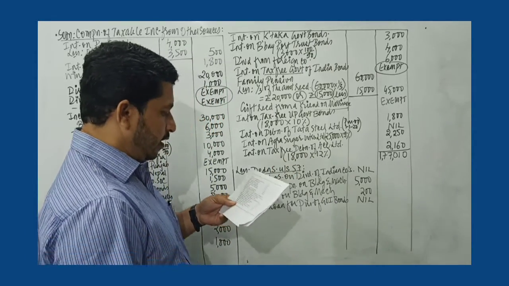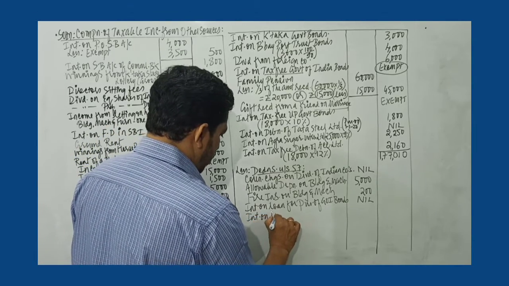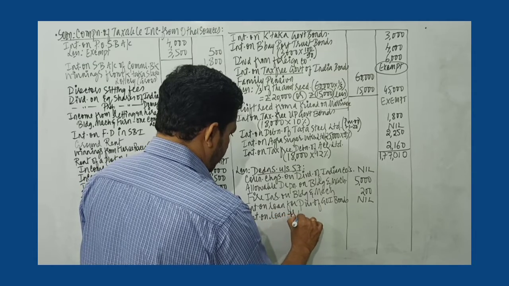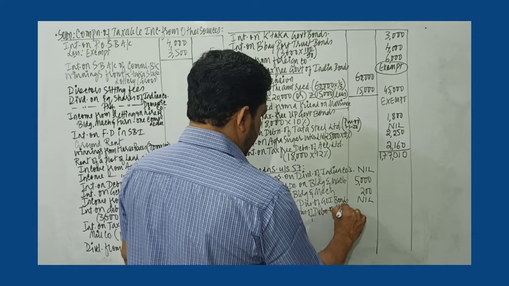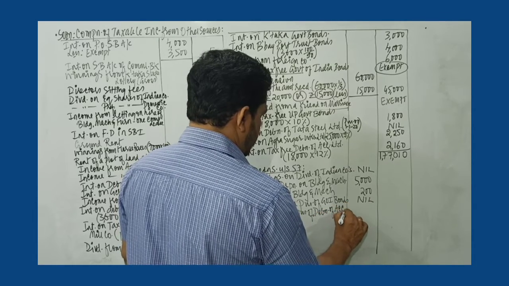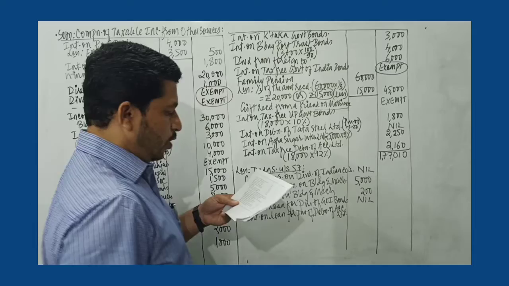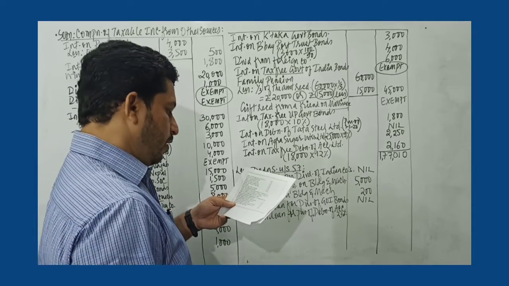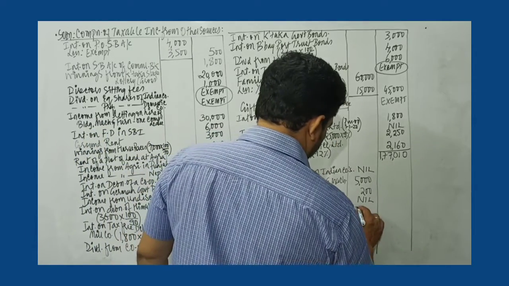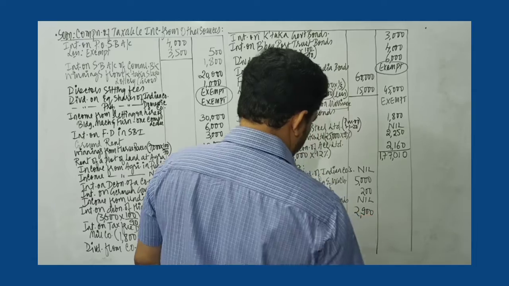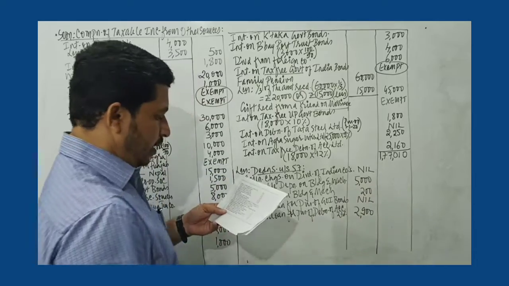Then interest on loan taken to purchase debentures of ACC Limited. So record interest on loan for purchase of debentures of ACC Limited. Now we will have to look at this. Interest on tax-free debentures of ACC Limited is taxable. It is shown there, it is taxable. So interest paid on loan taken to purchase these debentures can be claimed as deduction. So 2,900 can be claimed as deduction. So interest amount paid on loan will be more than the interest received, doesn't matter, you can claim deduction.